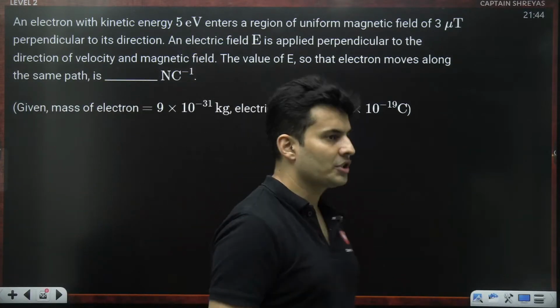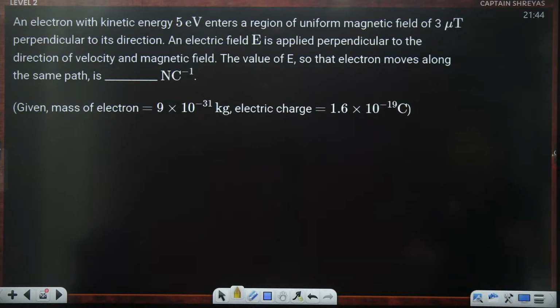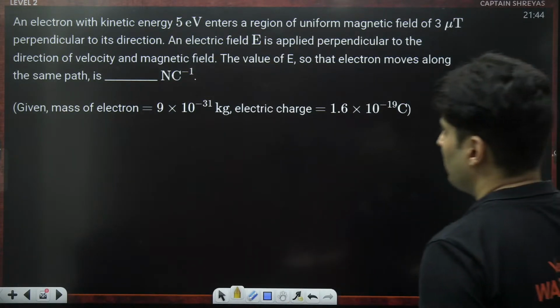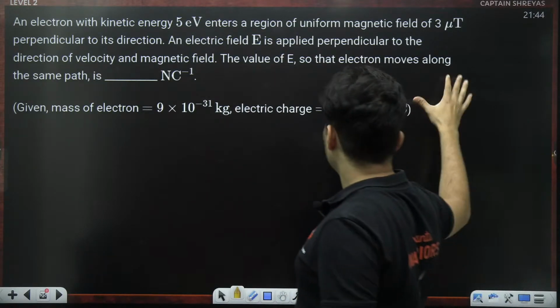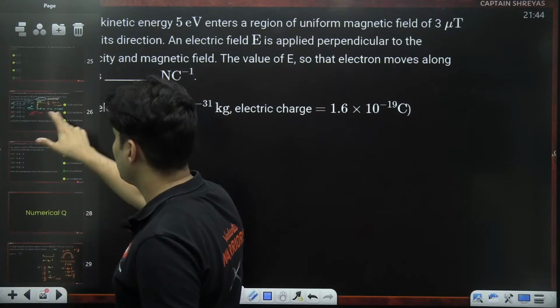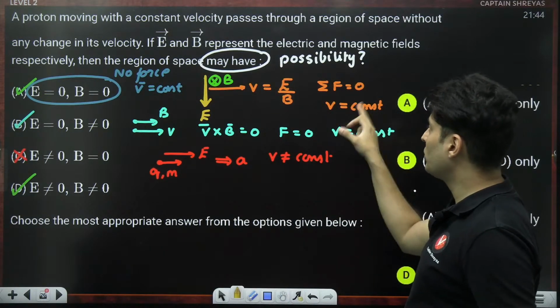Moving on to the next question. An electron with some energy enters a region of magnetic field in the perpendicular direction. An electric field is applied perpendicular to the velocity and magnetic field. Find the value of the field so that the electron goes in the same path. If you see in the match the following we just did, if the speed remains constant, no force is there.